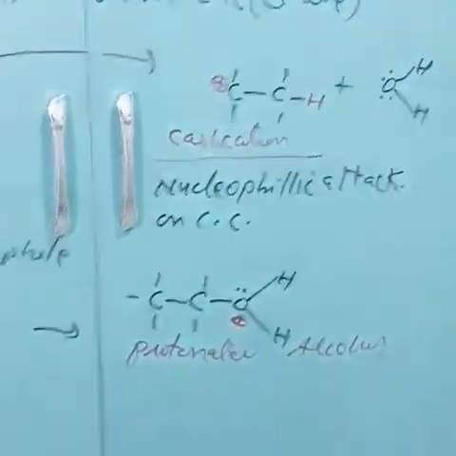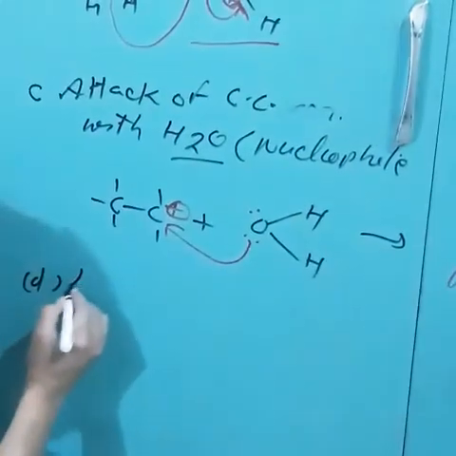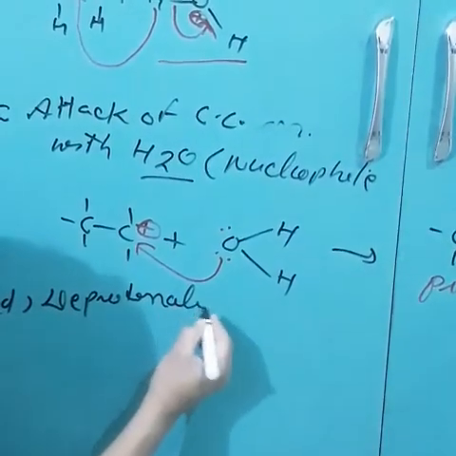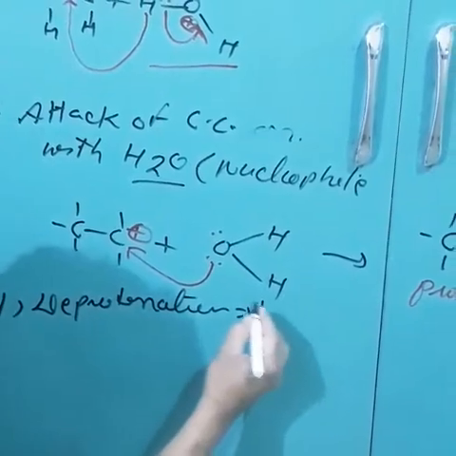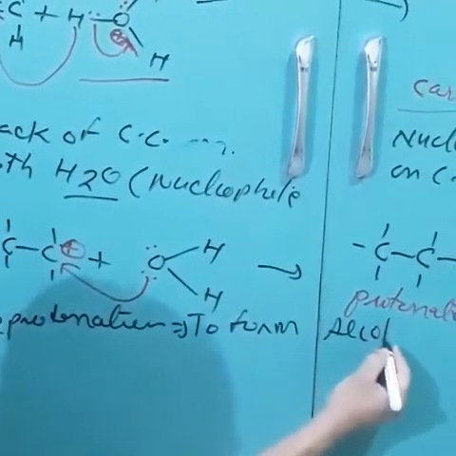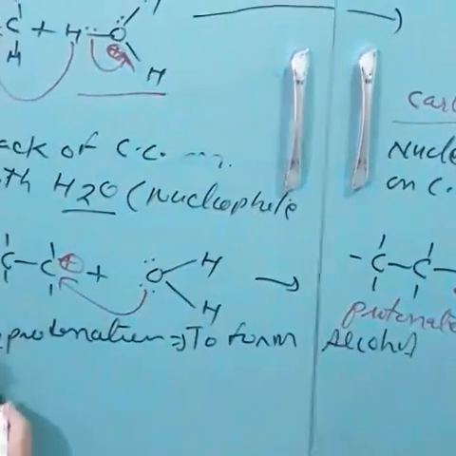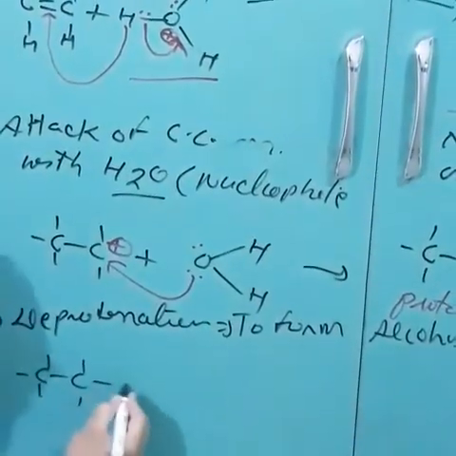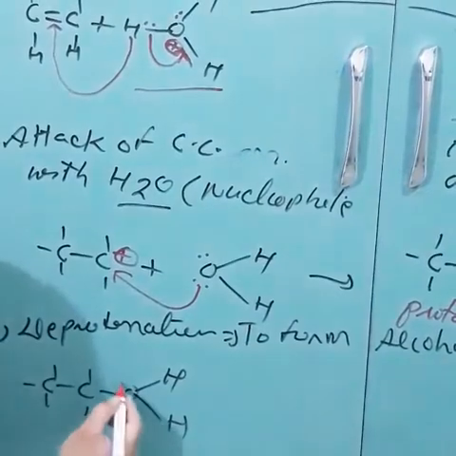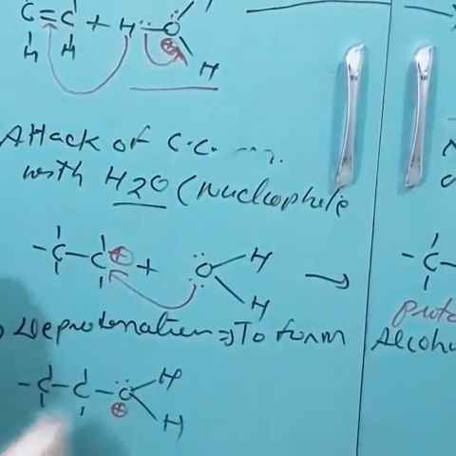And in the final step, this is called deprotonation, to form alcohol. CH3CH2OH and H. It has one lone pair and it is electron deficient.